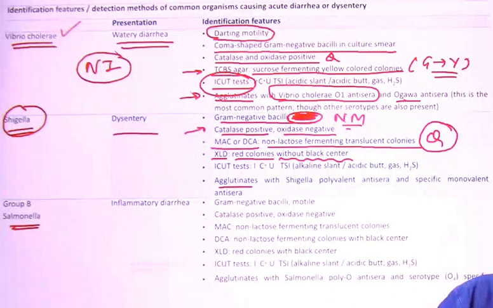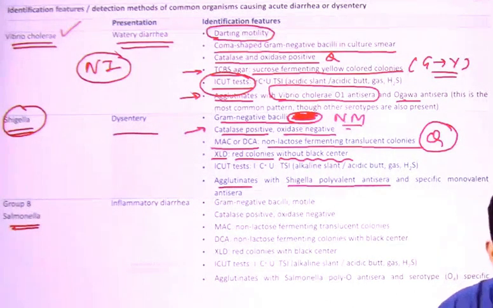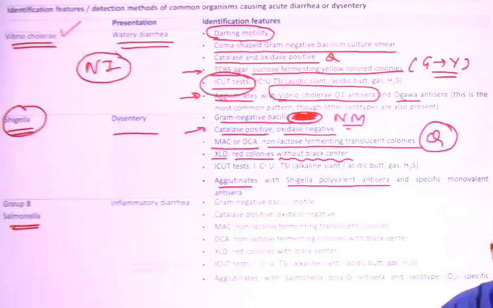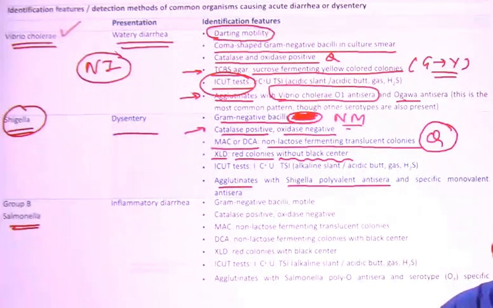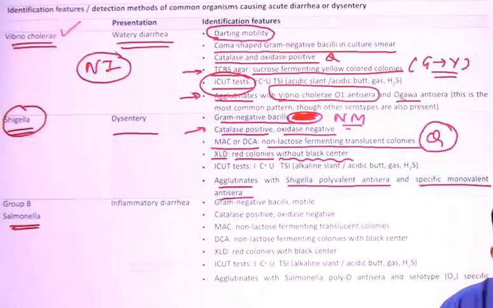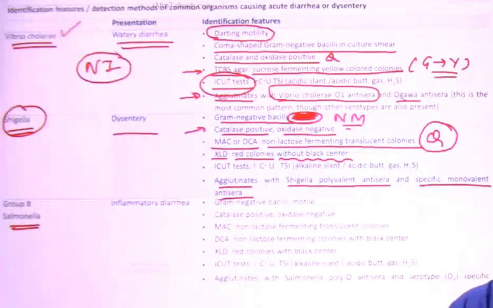It agglutinates with Shigella polyvalent antisera. So that is one of the ways by which you can do the lab diagnosis. You can use polyvalent sera, and specific monovalent antisera are also available if you are going to subspecies like dysenteriae type 1 and all that stuff. So this is regarding Shigella.